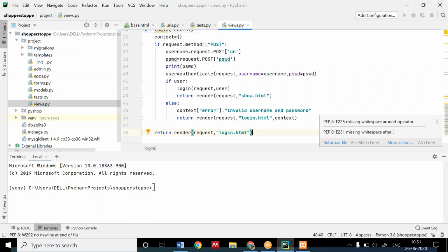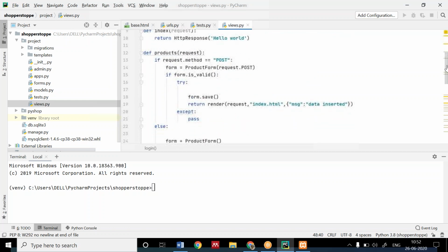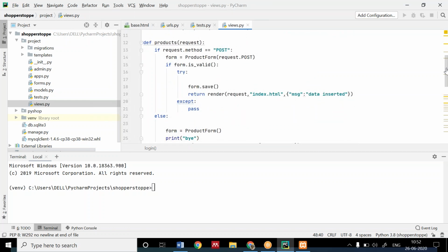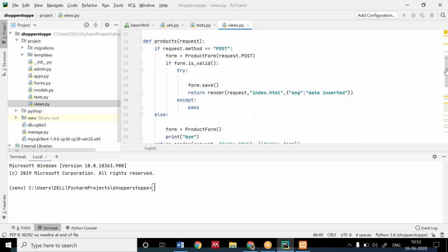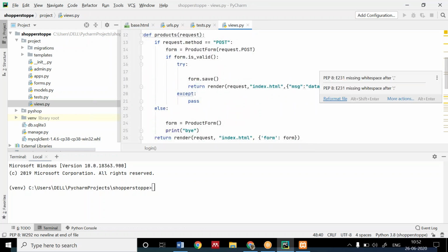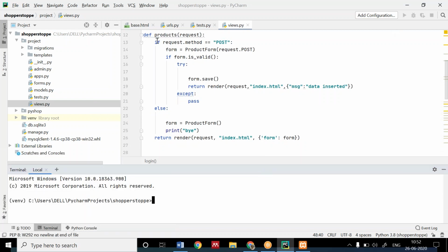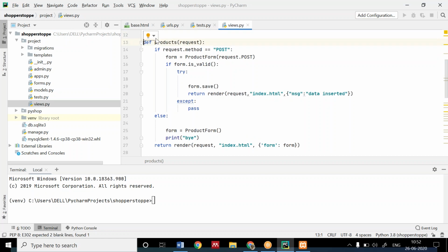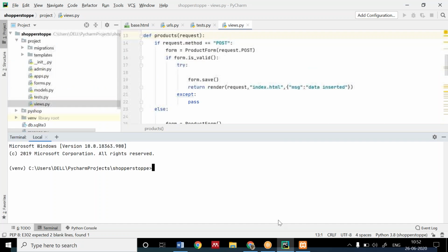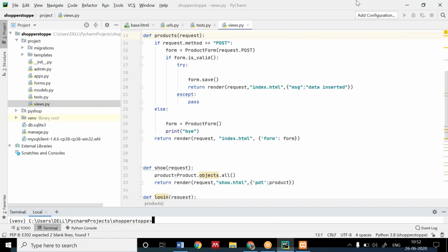Now in views, we have to change something. In views, I want this code to be written by you all, and I will be explaining it. You have to write this code. I have made the function called product, and I have written something. Write it down. Then I'm going to tell you what the code is all about. Giving you 1 minute. Write it down fast.